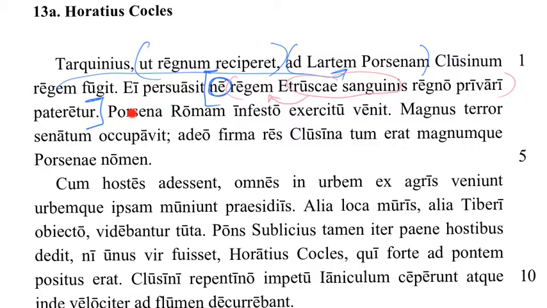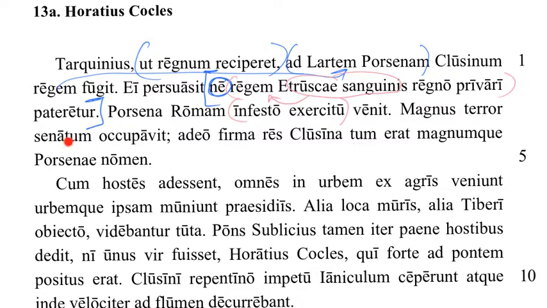Okay, keep going. Porsena Romam infesto exercitu venit. Okay, subject, Romam, locative, to Rome, infesto exercitu. So apparently it was a pretty freaky, scary army. Ablative. And then venit, of course, is your main verb. So Porsena came to Rome with this.